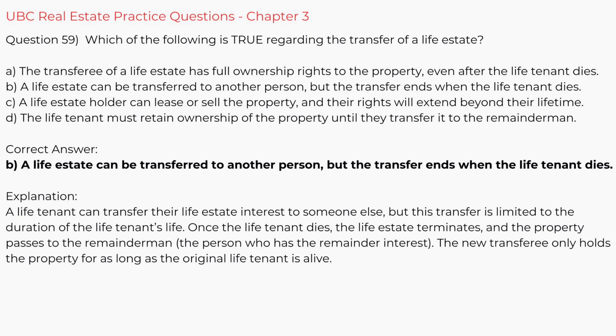A life estate can be transferred to another person, but the transfer ends when the life tenant dies. Explanation. A life tenant can transfer their life estate interest to someone else, but this transfer is limited to the duration of the life tenant's life. Once the life tenant dies, the life estate terminates, and the property passes to the remainderman, the person who has the remainder interest. The new transferee only holds the property for as long as the original life tenant is alive.